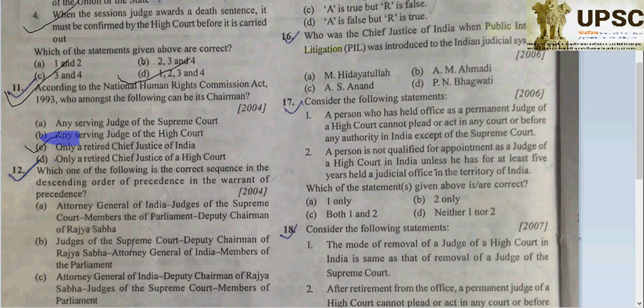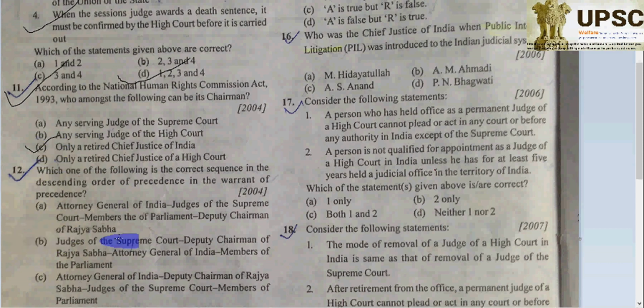Yes, because according to the National Human Rights Commission's Act 1993, only a retired CJI can become chairman of the Human Rights Commission, appointed by the President on the recommendation of a committee comprising the Prime Minister, the Speaker of the Lok Sabha, the Home Minister, the Leader of the Opposition in both Houses of Parliament, and the Deputy Chairman of the Rajya Sabha.